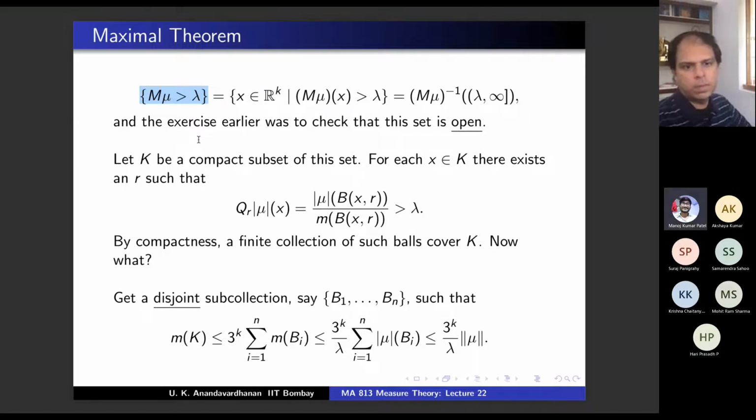Inner regularity. You don't need, no, you don't know whether mu is regular. Yes, m is regular. We are taking the Lebesgue measure. So basically what you're saying is take the supremum over these compact sets, right? Yeah, you're absolutely right, regularity. So take a compact subset, you have got this inequality, take the supremum over all those compact subsets. Okay, so you will get the inequality with the measure of this set also.